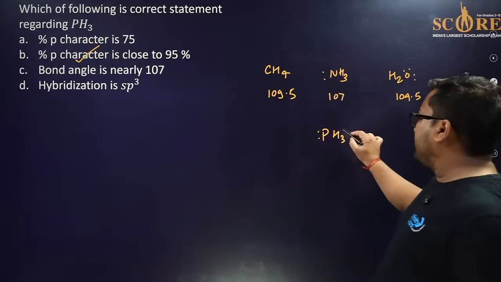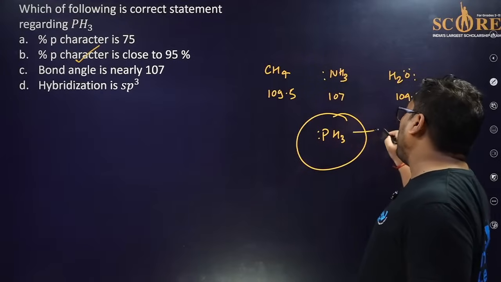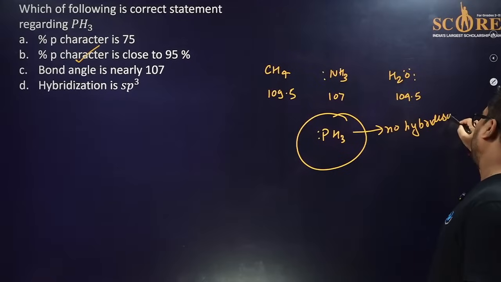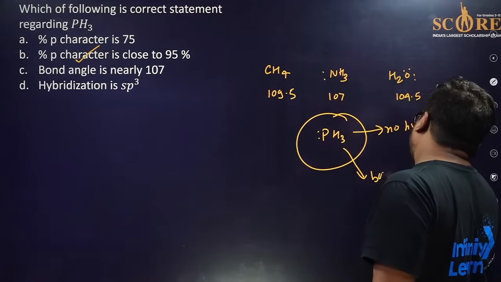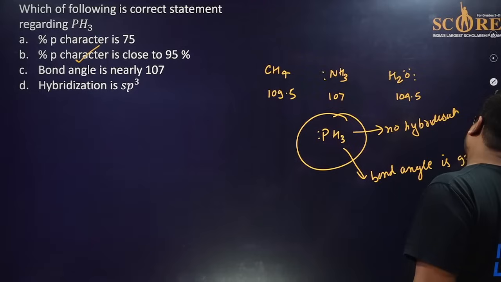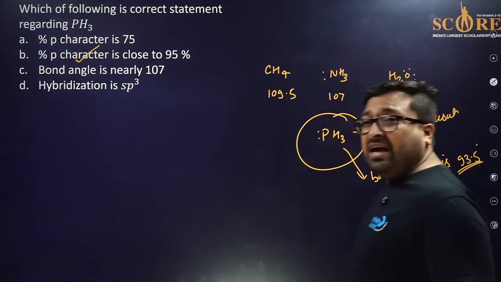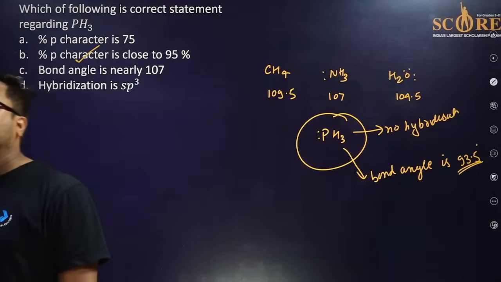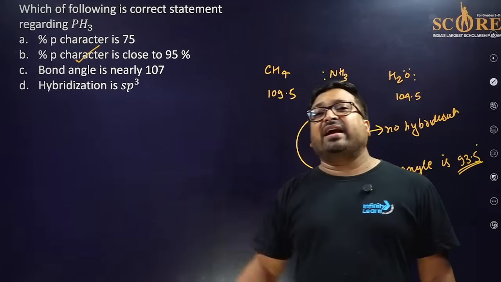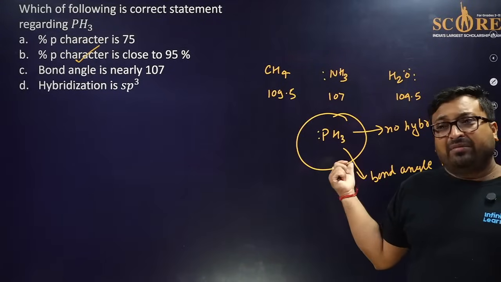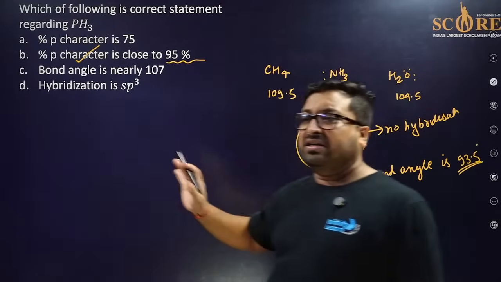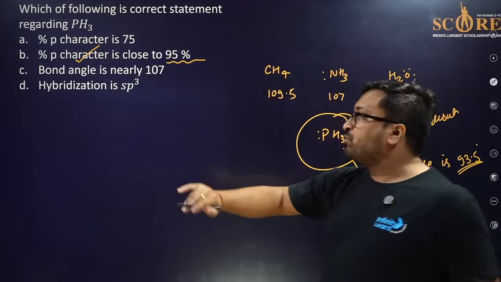In this case, there is no hybridization. The bond angle is around 93.5 degrees. It means pure orbitals are taking part in the bonding. In a pure p orbital the angle is 90 degrees, so with an angle of 93.5, the p orbital character is almost 95, 95 to 96. This is a brilliant question.